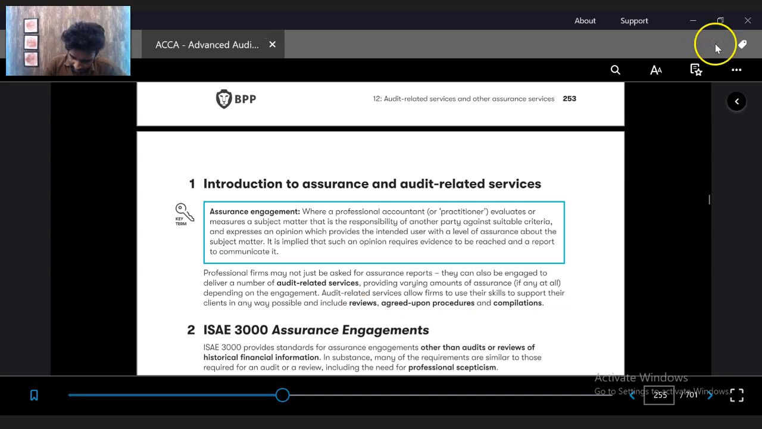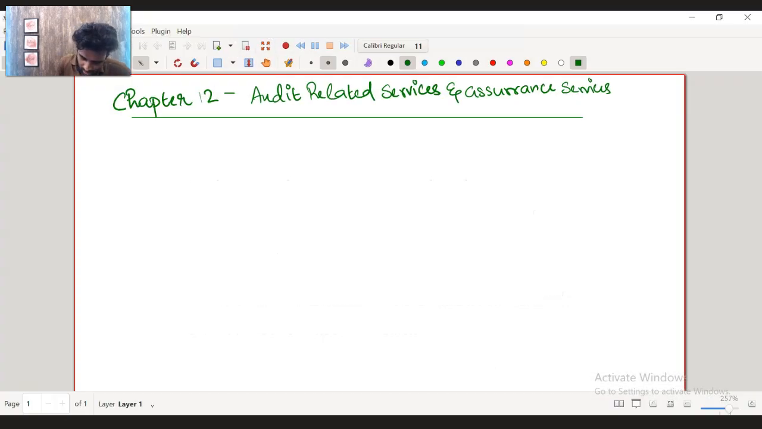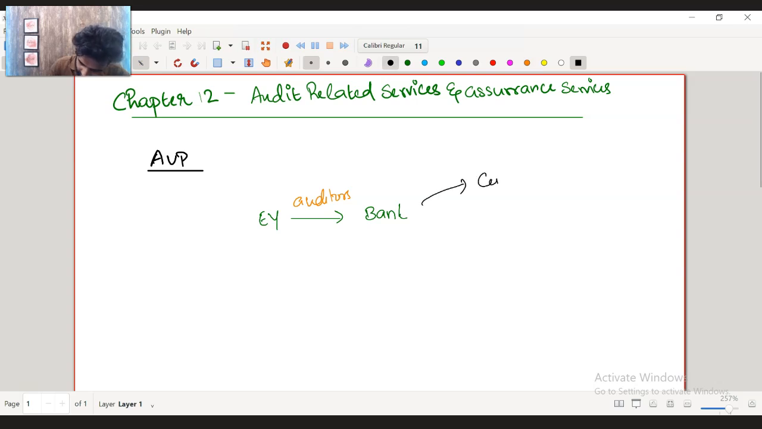So as an example, for an AUP, I'm going to talk for a minute about AUP. AUP is the agreed upon procedures. We were the auditors, we were in EY. EY was auditing a bank, and we were acting as the auditors. Now this bank has various regulators, and one of the regulators is the central bank. So the central bank is one of the regulators.